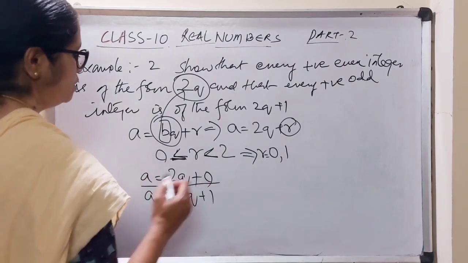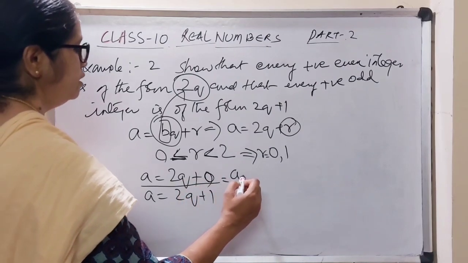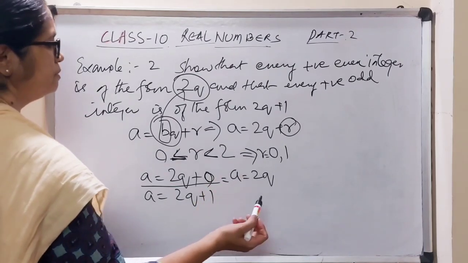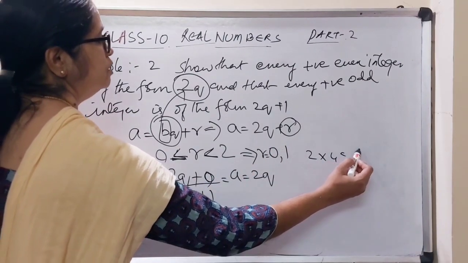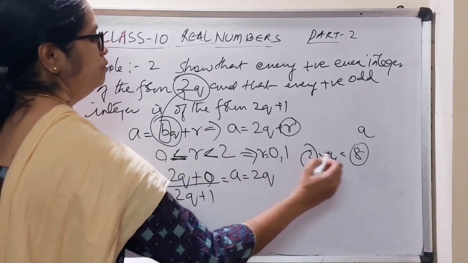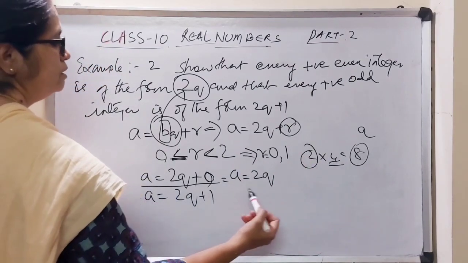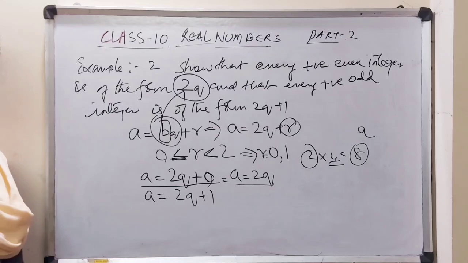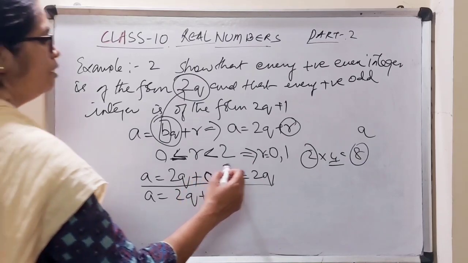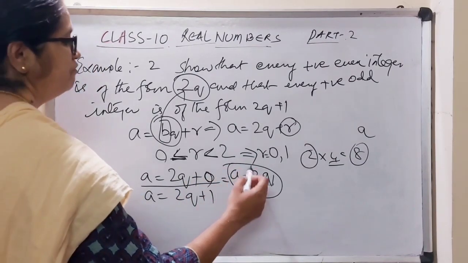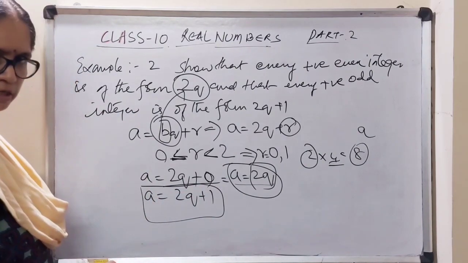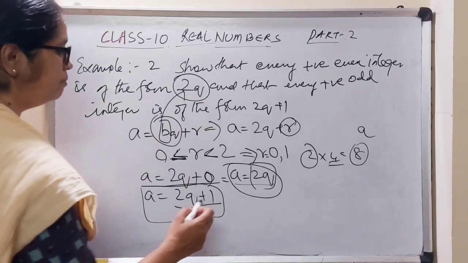Now see here, 2q + 0 can be written as a = 2q. 2q means 2 into something. For example, 2 into 4 is equal to 8. So this is your a, 2 is already here and this q is 4. So this is an even number, right? Multiples of 2 or numbers divisible by 2 are all positive even integers. So all positive even integers are of the form 2q, and all positive odd integers are of the form 2q + 1.